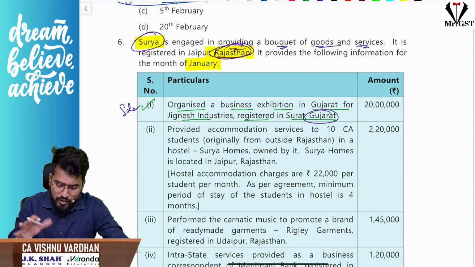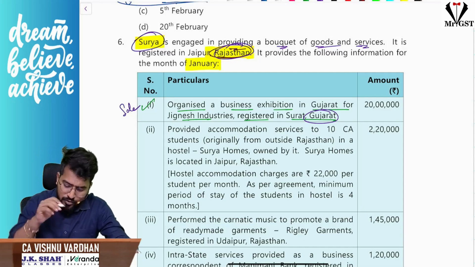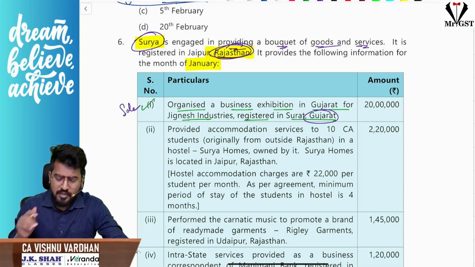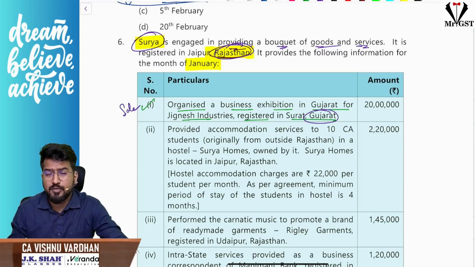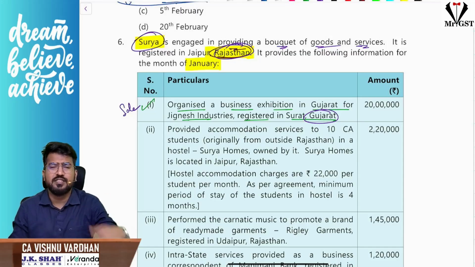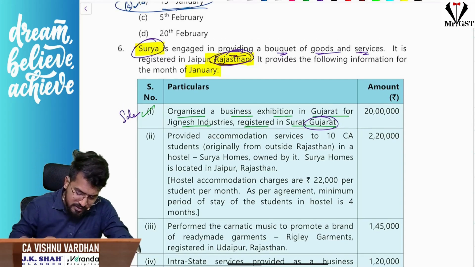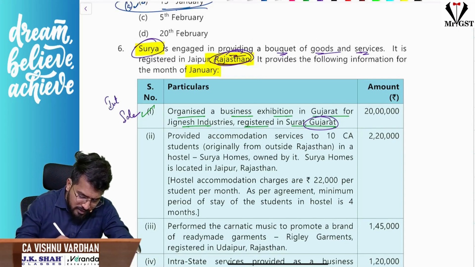Sir, this is related to a business exhibition held in Gujarat, correct? Organized in Gujarat. What is the place of supply? If you remember the place of supply provisions for organizing an event, if the recipient is registered, his registered address will be the place of supply. So Gujarat is the place of supply. Can I say this is an interstate sale?